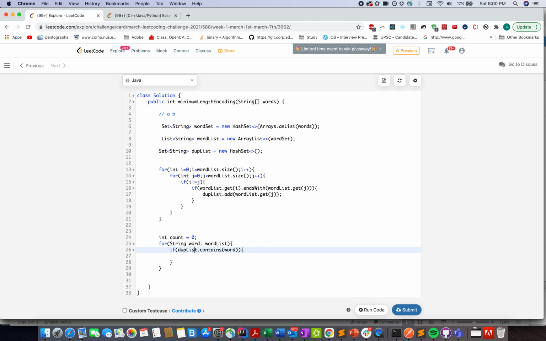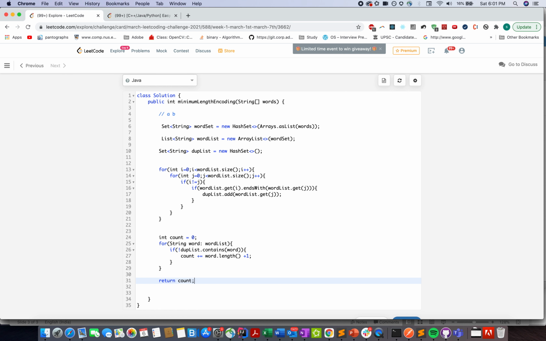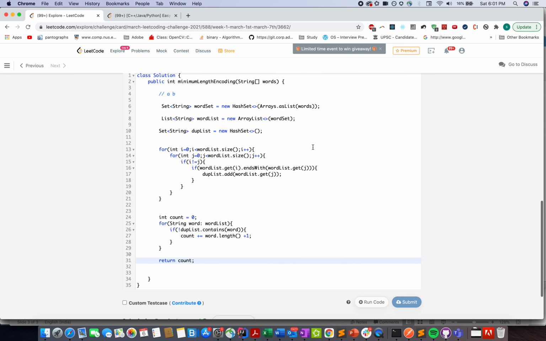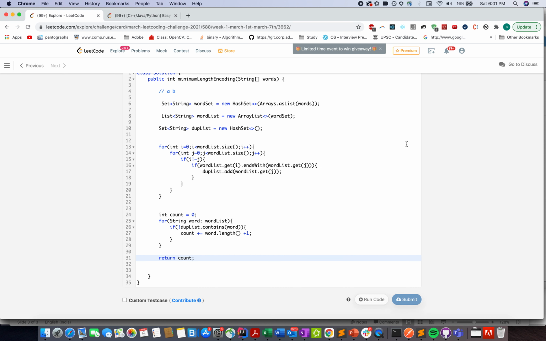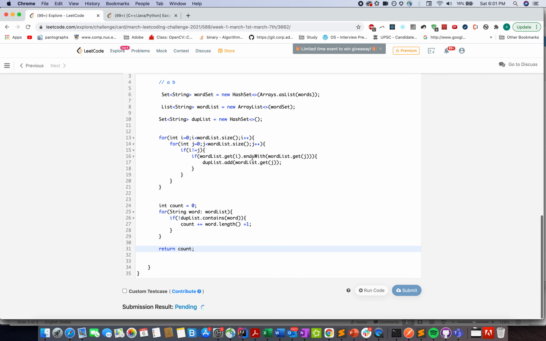We need to ignore that. Otherwise we will update the count variable. And how will we update the count variable? Word dot length plus 1. Don't forget to add plus 1 for the hash, and simply return count from here. So let me just try this out. Looks good. And let me submit it.